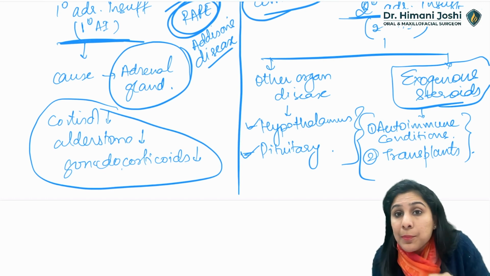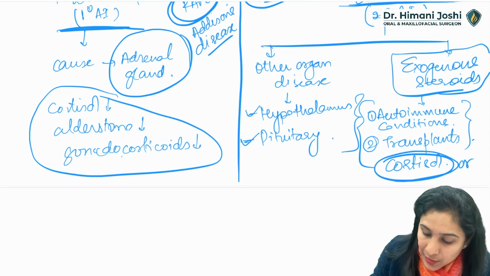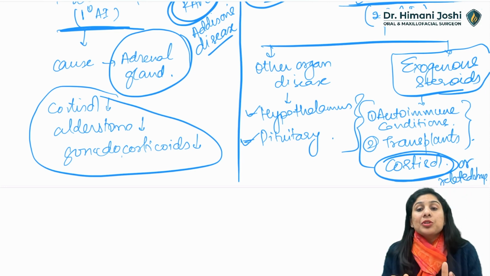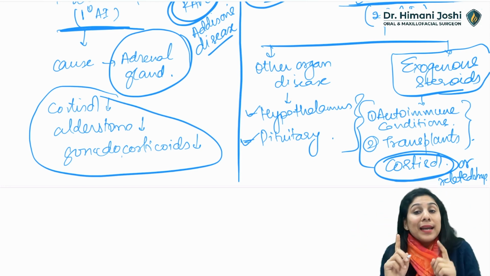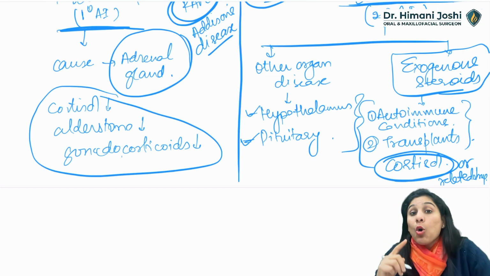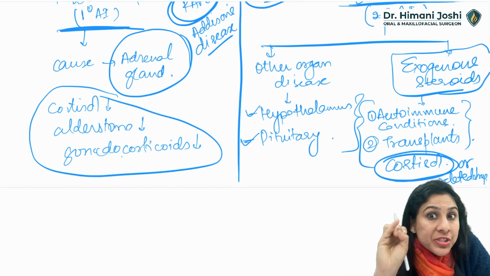Which steroid is the patient given? Glucocorticoid, cortisol or related drug. Okay, the patient is usually given cortisol. Okay, now we know that adrenal gland does not produce only cortisol. Adrenal gland also produces mineralocorticoids like aldosterone.